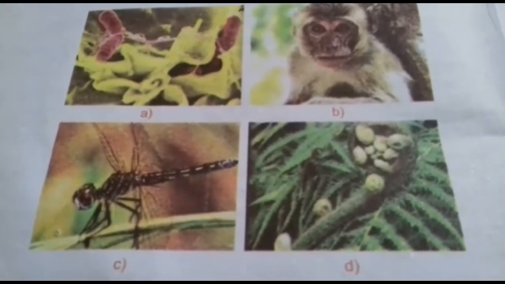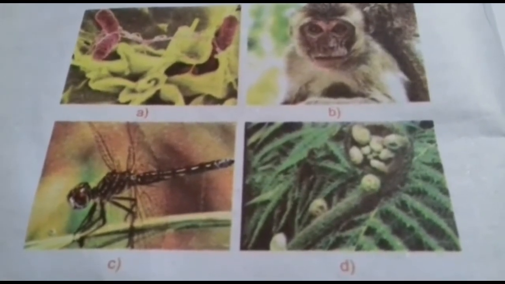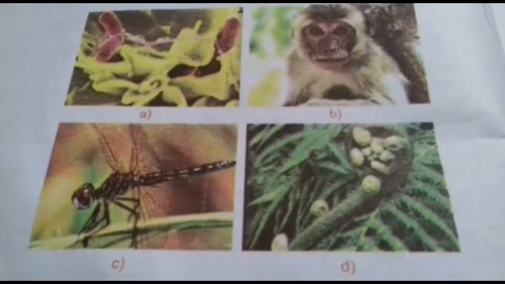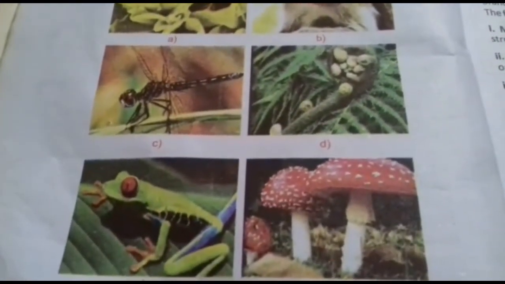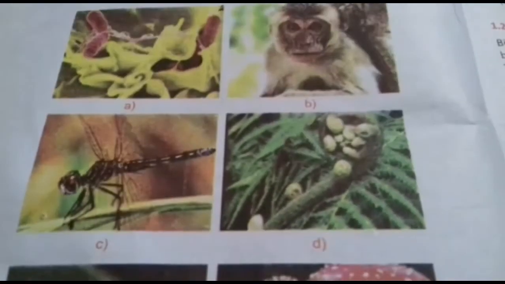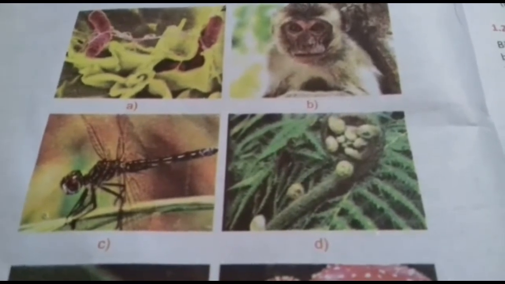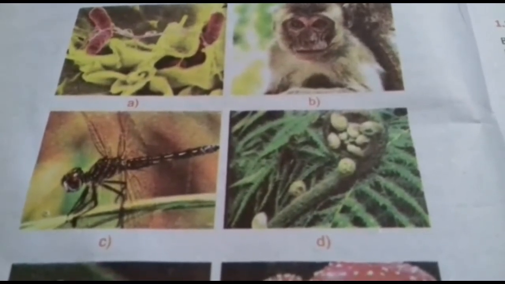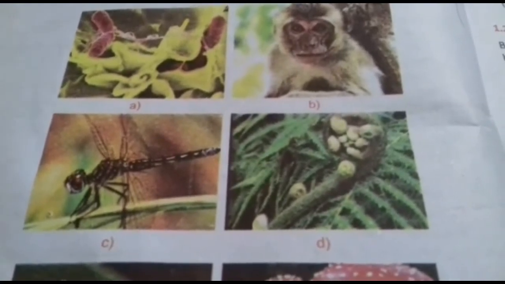For example, we study about the general appearance of organisms, how they look like, what is their shape of body, and what is the color of their body. Similarly, we study about their mode of nutrition, means how they eat. Study about their locomotion, means how they move.